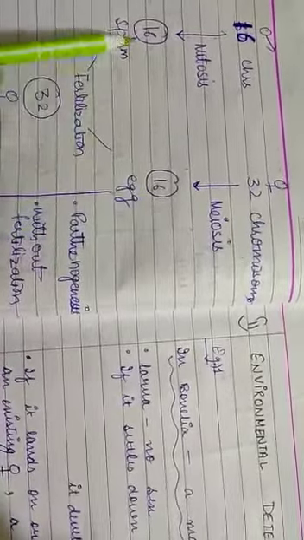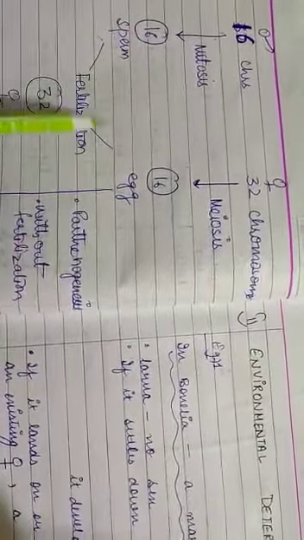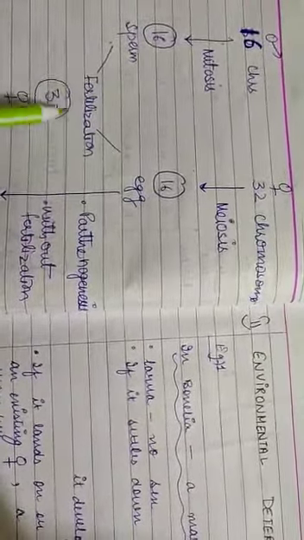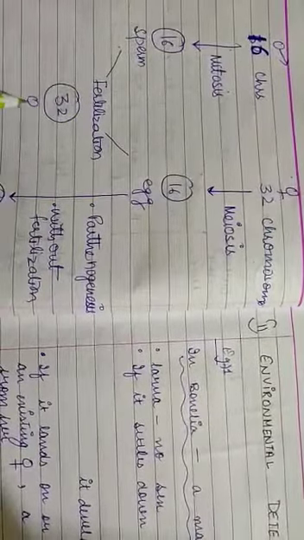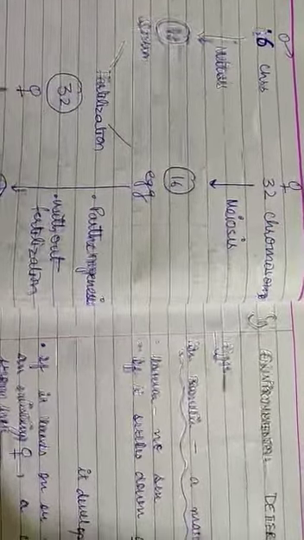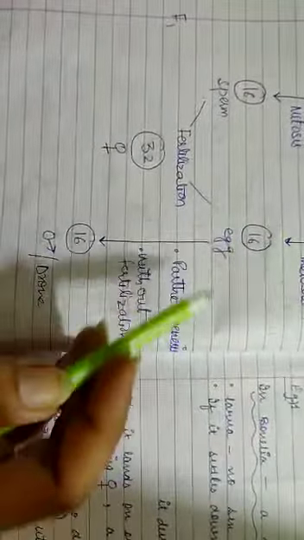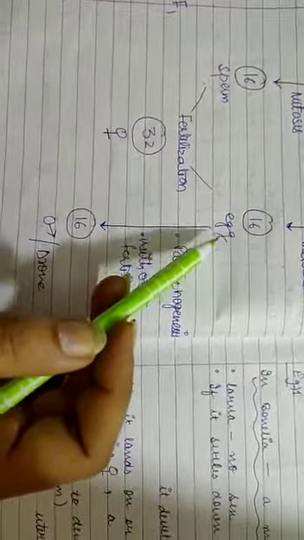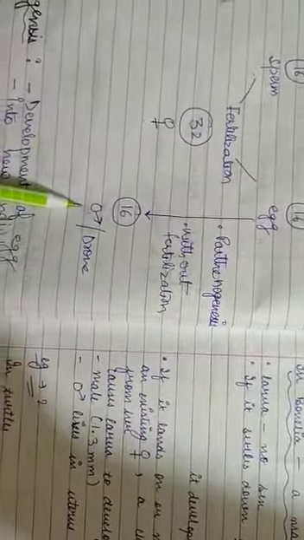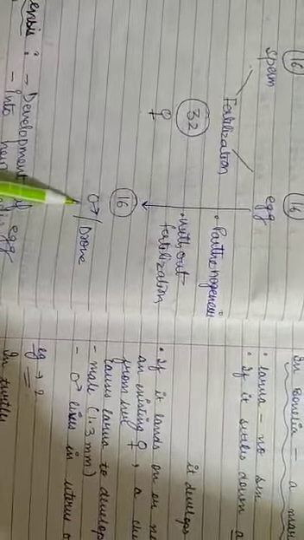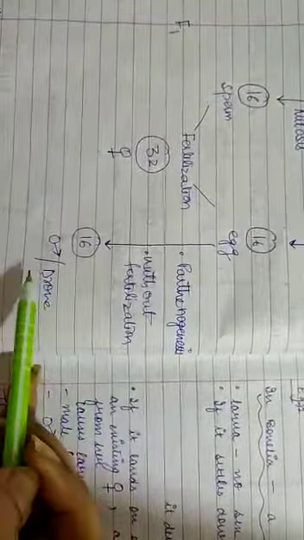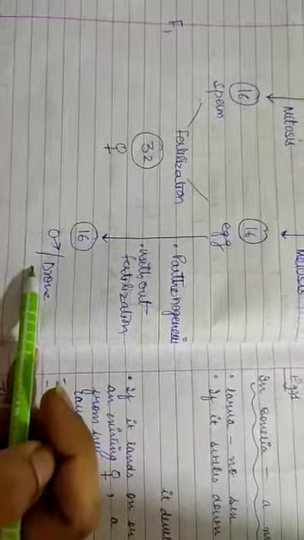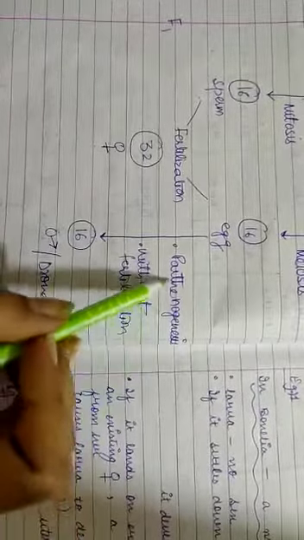If the eggs are fertilized, it results in the formation of the zygote which will develop into a female. But if the eggs are not fertilized, they will directly develop into male individuals.